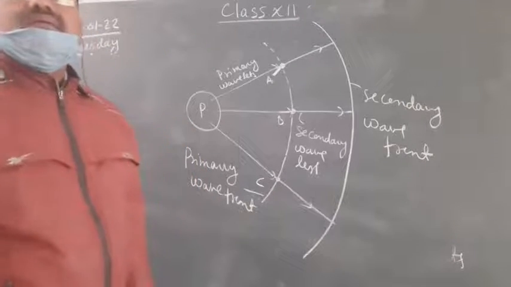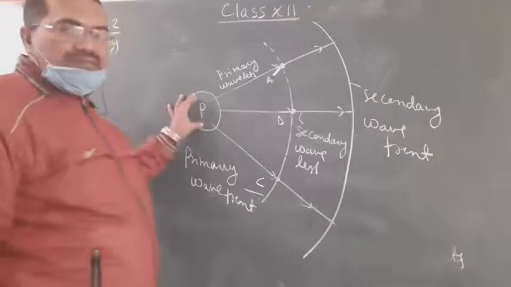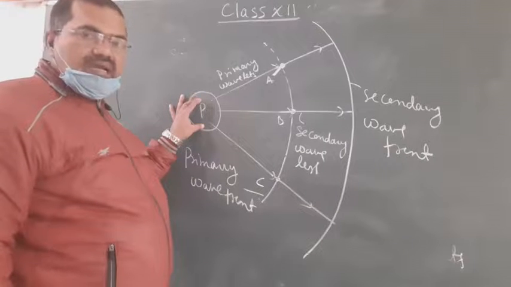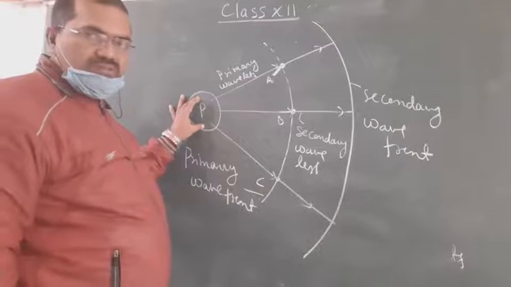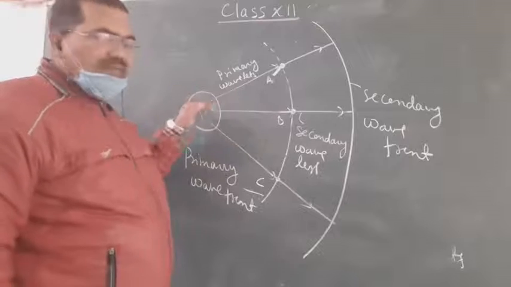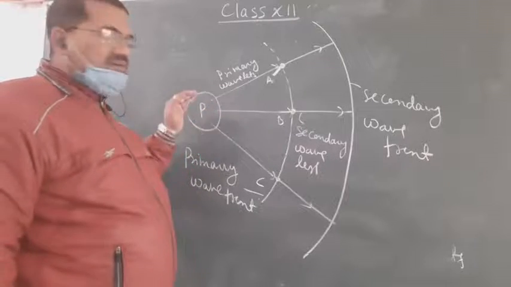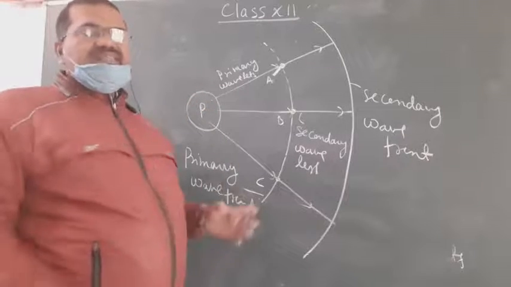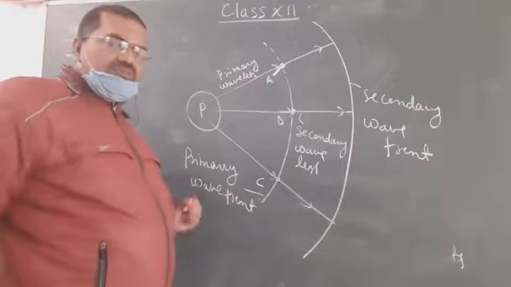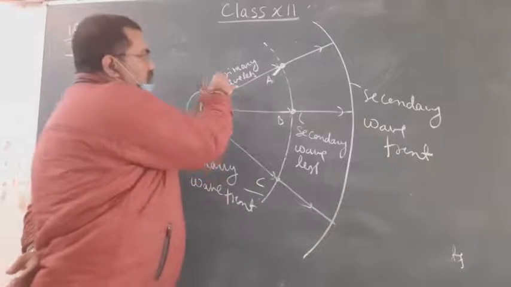This is the primary source and point source, and radial wavelets emerge in all directions in 3D from the primary source. These wavelets are called primary wavelets.